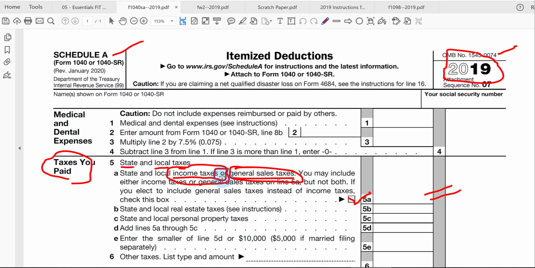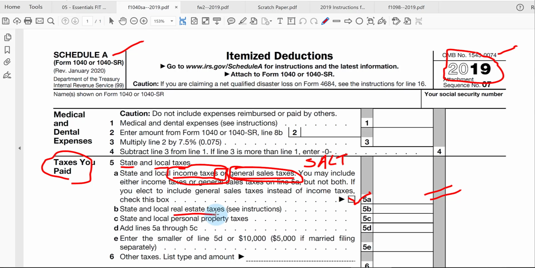Another type of state and local tax, sometimes called a SALT deduction, is for real estate. So if you own your home, if you own investment property that's not rented out, not business property, we'll learn about business deductions next semester.